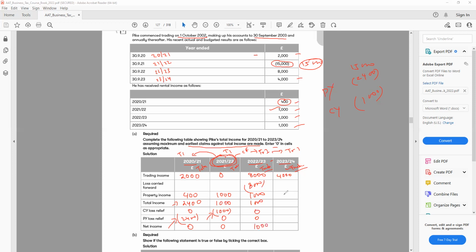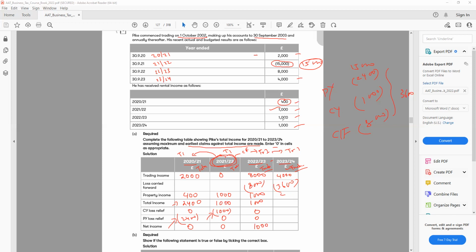The next year is the same, 4,000, but do I need 4,000 if I minus the carried forward 8,000? How much do I need? I need only 3,600 to offset all my losses. So from 2023-24, I will minus 3,600 because this is the remaining balance of the loss. So I have 400 left here, and I have property income also. So this one goes in the property income column, where we have 400.